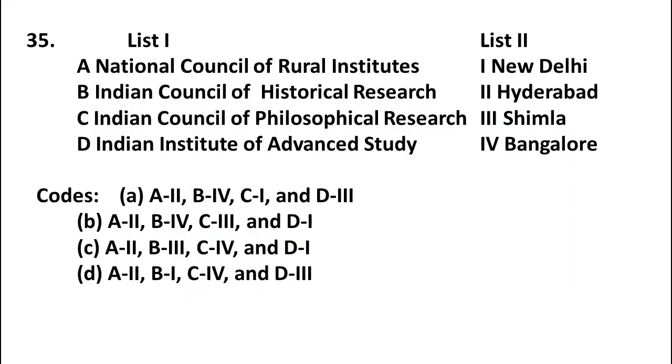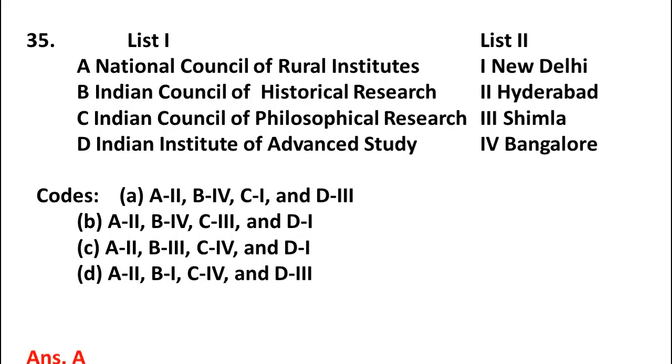Friends, the next question is, here list 1 and list 2 are there. We have to match the correct answer. List 1 is showing various institutes, and list 2 is showing us locations. Option A, National Council of Rural Institute. Option B, Indian Council of Historical Research. Option C, Indian Council of Philosophical Research. Option D, Indian Institute of Advanced Study. And locations are New Delhi, Hyderabad, Shimla, Bangalore.